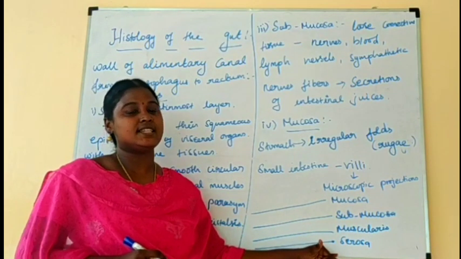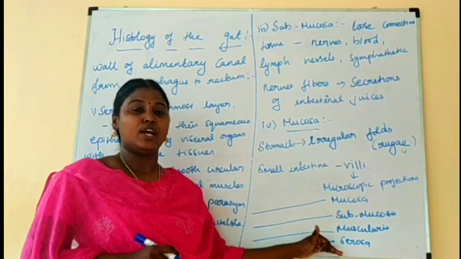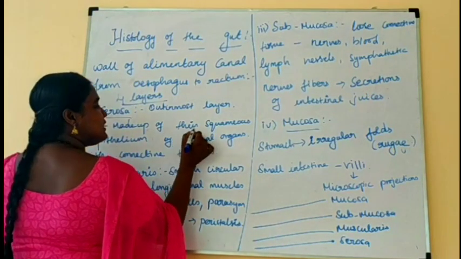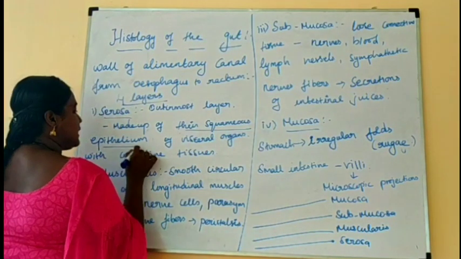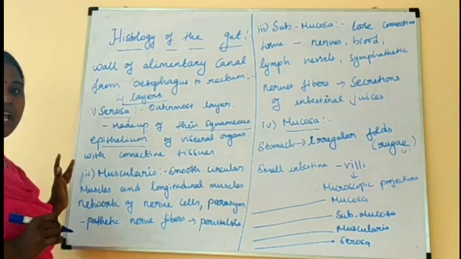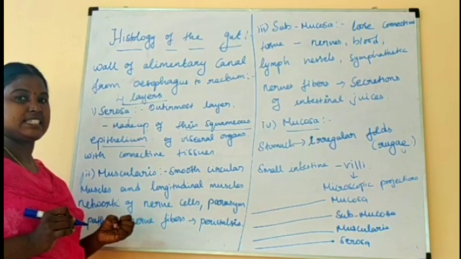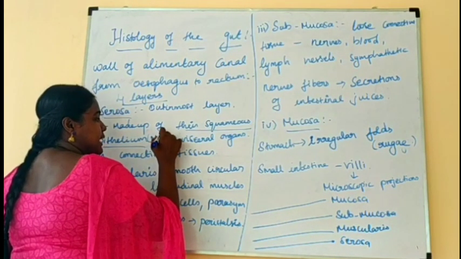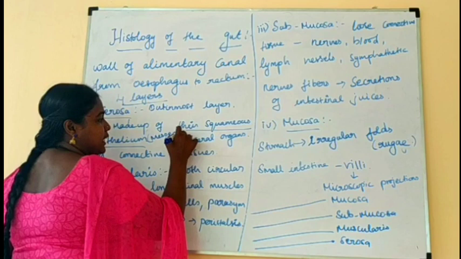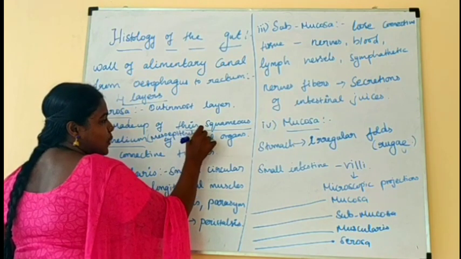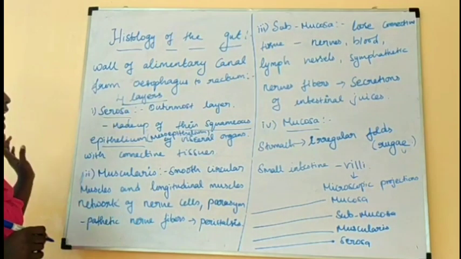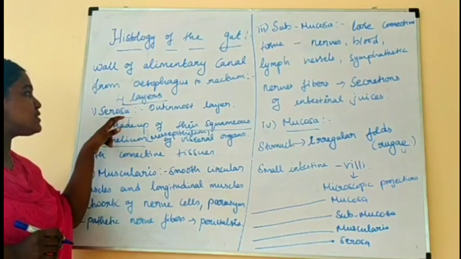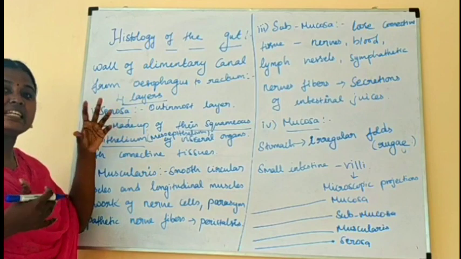Already I said that this is the outermost layer. It is made up of thin squamous epithelium cells, so otherwise it is called the mesothelium, or mesoepithelium. This is the visceral peritoneum. Otherwise, the serosa layer is called the visceral peritoneum.